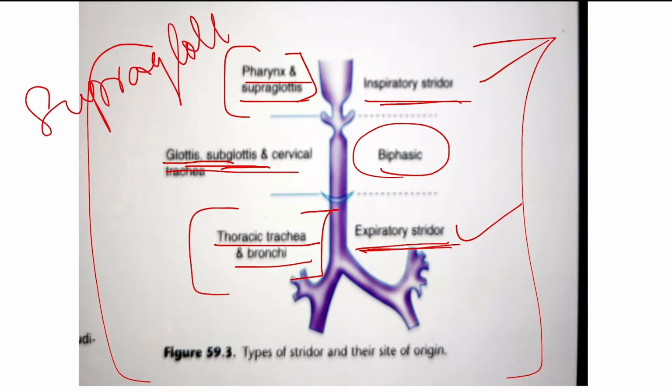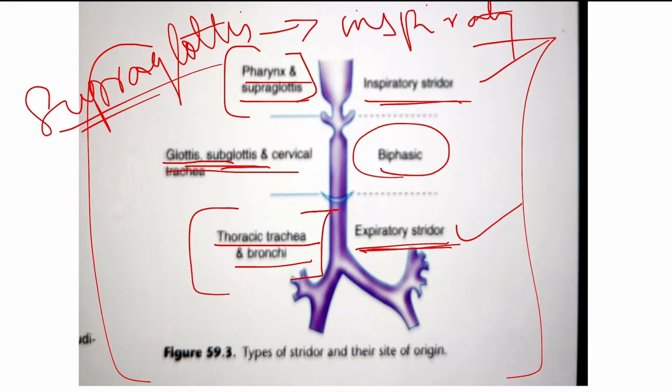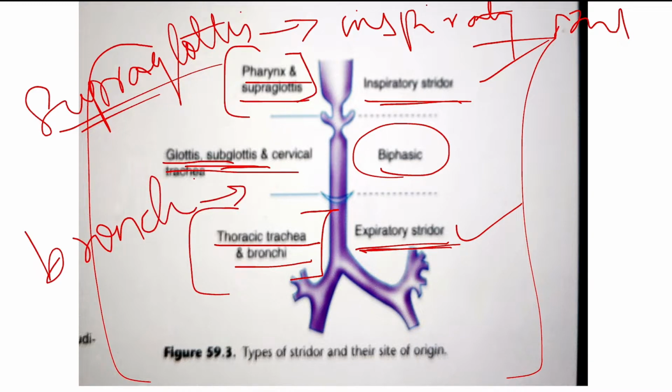To make it simple, just remember like this: supraglottis, that is above the glottic level, you will have inspiratory stridor. And below the glottis, that is the trachea and bronchi, you will have expiratory stridor. And at the middle, that is the glottis level, you will have biphasic stridor.